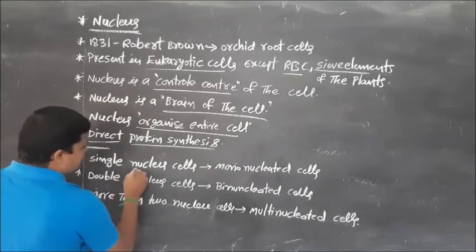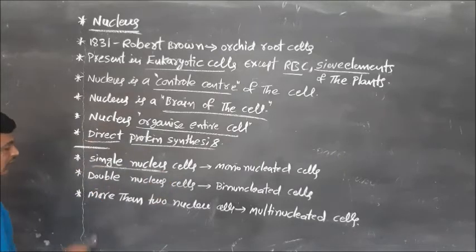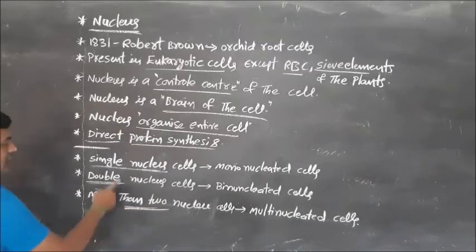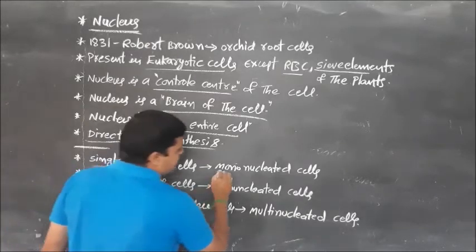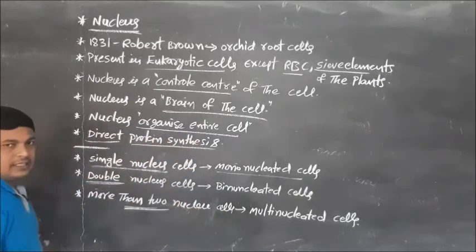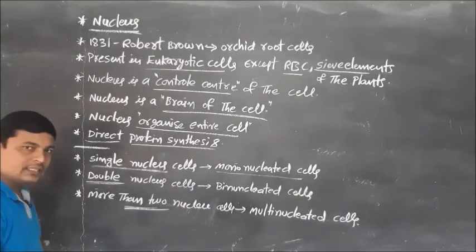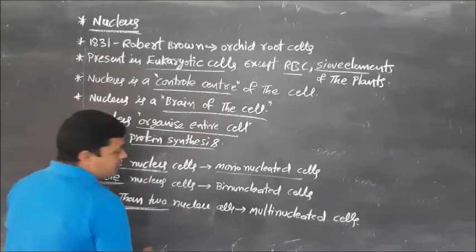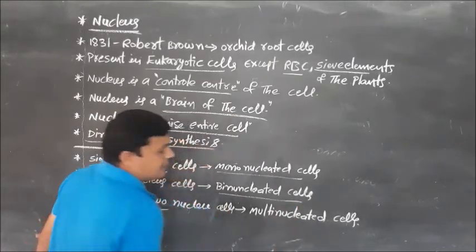Some kinds of cells contain only a single nucleus, some contain a double nucleus, and some contain more than two nuclei. If a cell contains a single nucleus, that kind of cell is called a mononucleated cell. If a cell contains two nuclei, that kind of cell is considered a binucleated cell.